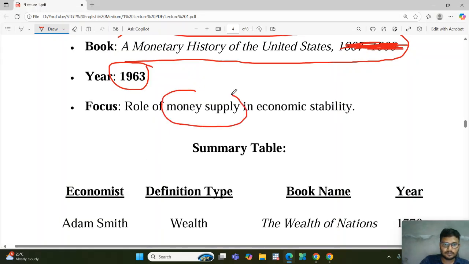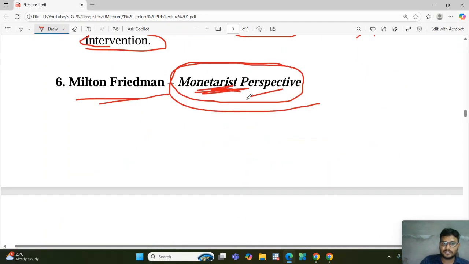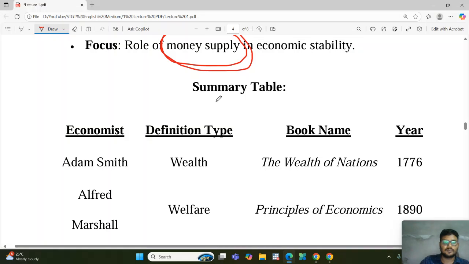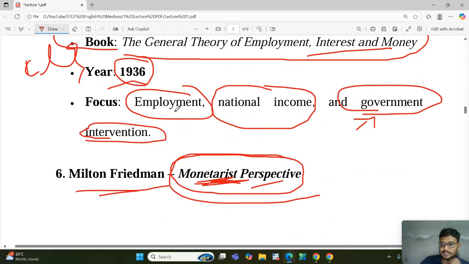I have already told that he deals with the money supply and money. That is why he is also called a monetarist economist. And these are the important six definitions I have given.